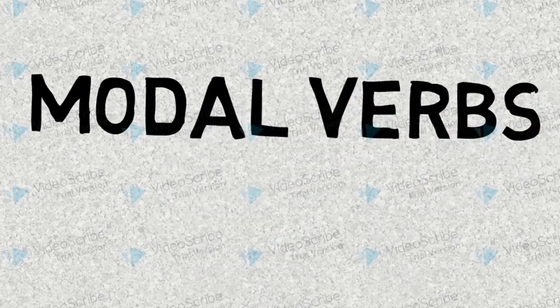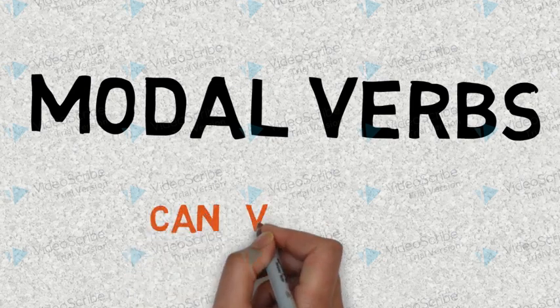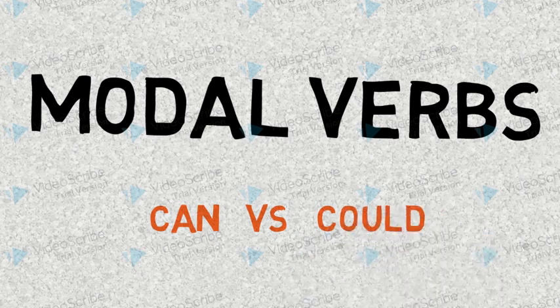Today we are going to talk about modal verbs. Modals are the type of auxiliary verbs that are used to express the mood or attitude of the speaker. They are can, could, may, might, will, would, shall, should, must, ought to, etc. Today we are going to talk about two modal verbs, can and could. So let's get started.